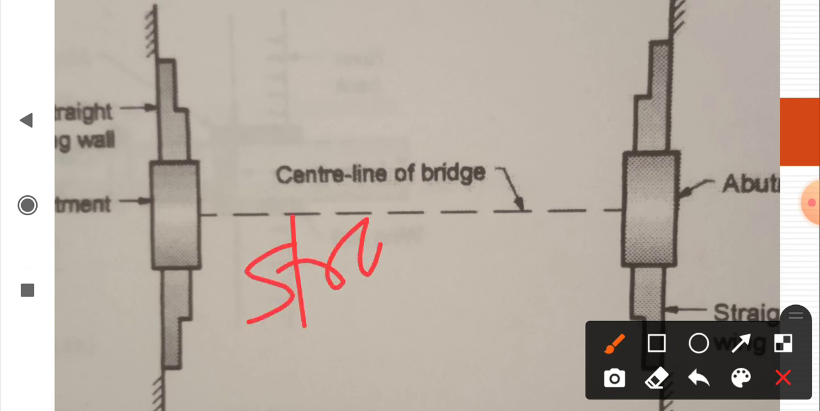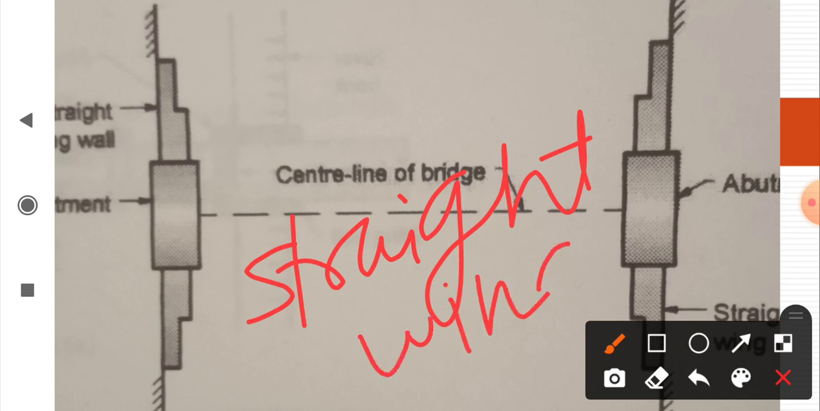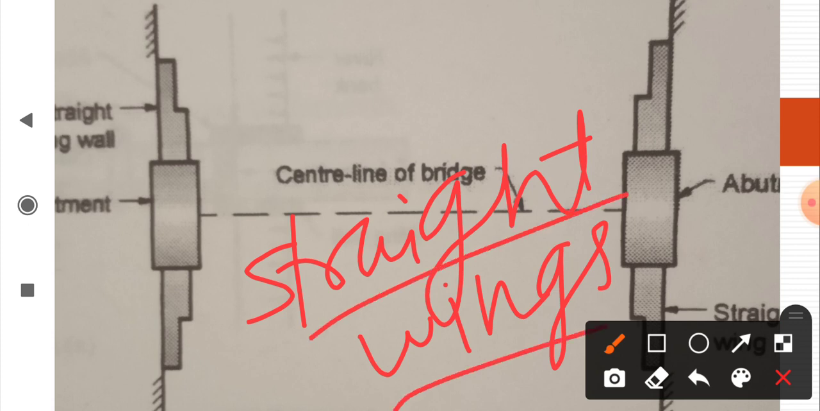Straight wing walls, because such walls are constructed in line with the abutment. Due to this, such walls are called straight wing walls.